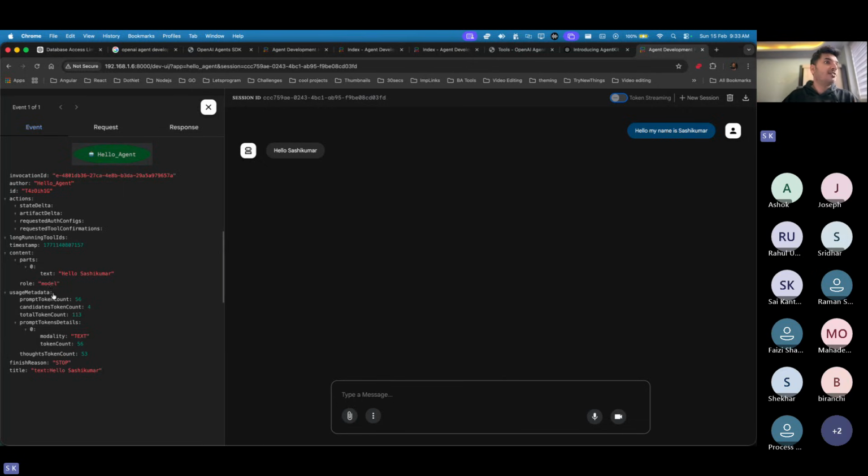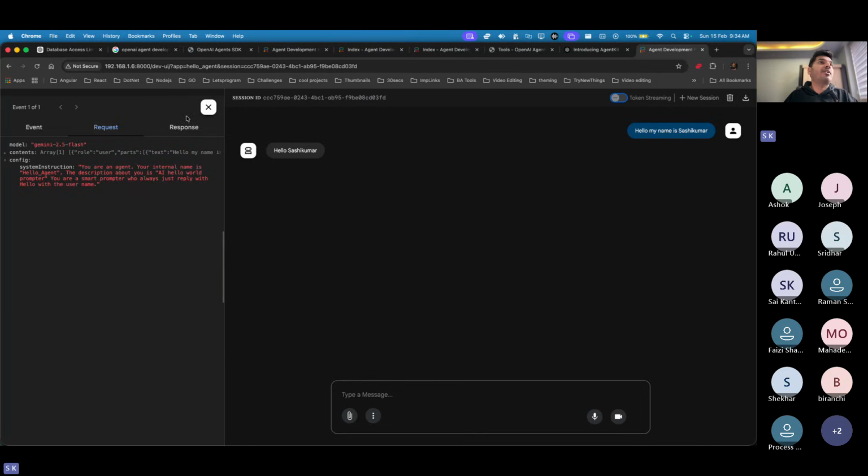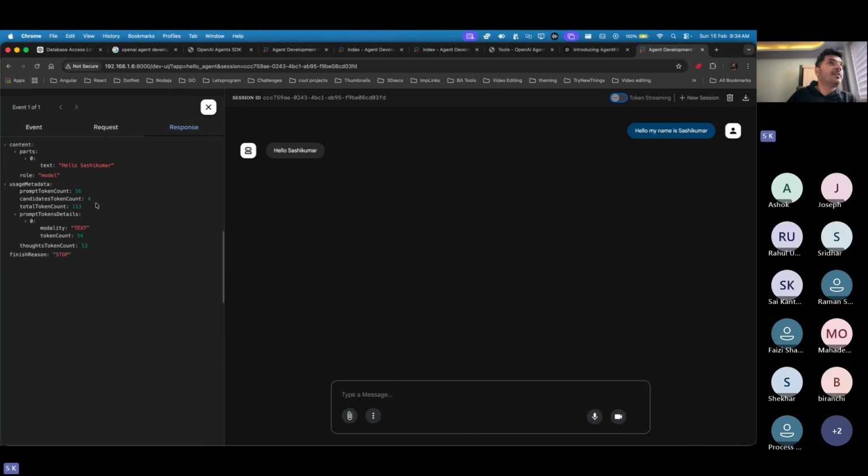You can see the prompt token, the candidate token, the total token it has used, token count, and a lot more. The finish reason was stop, because that was my job and I did it, I said hello Shashi Kumar. Here you can find the request: the request model, the config, the system instruction we just gave, the text I had. This is all I was trying to explain, and this is the response we got.